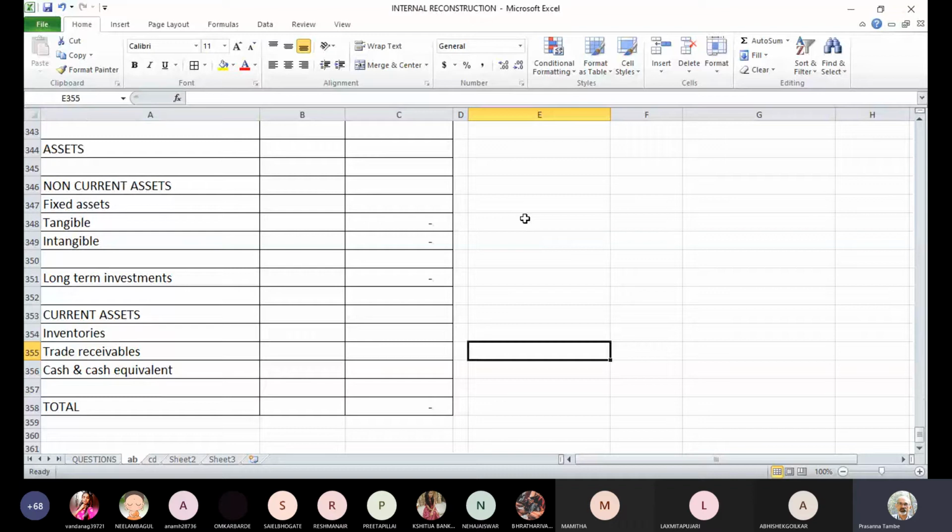So we can keep only these headings in the balance sheet to the extent required. Can we start? Yes, sir.